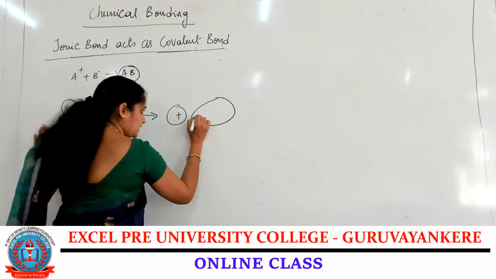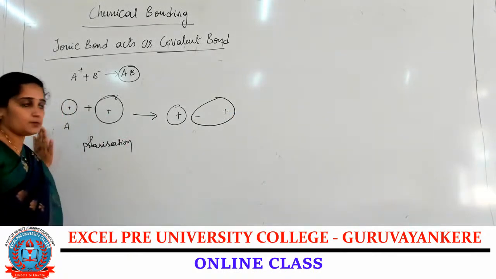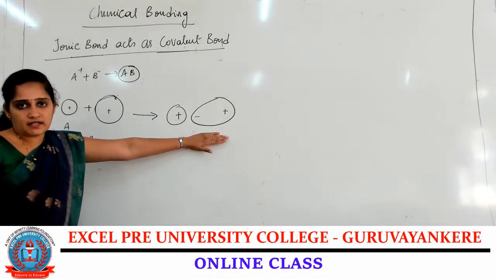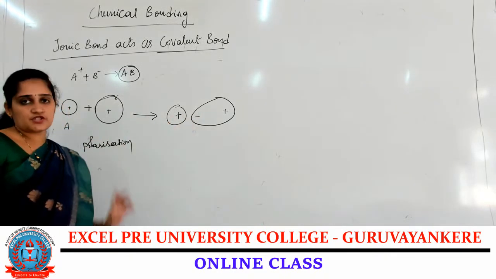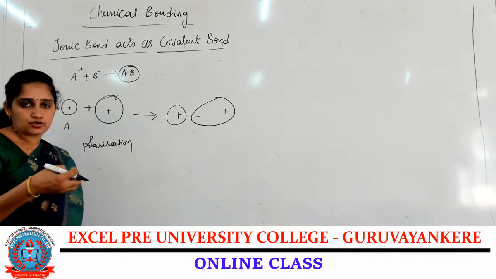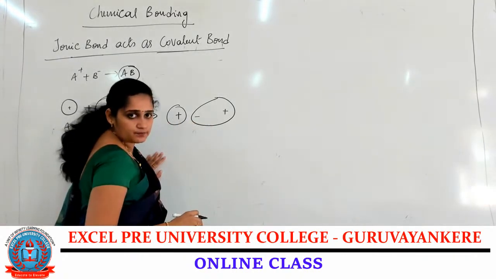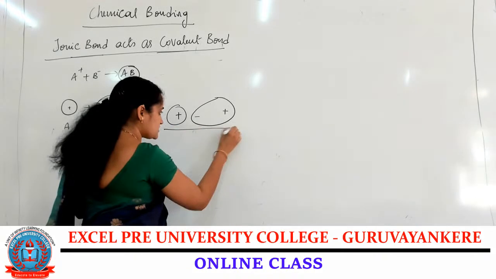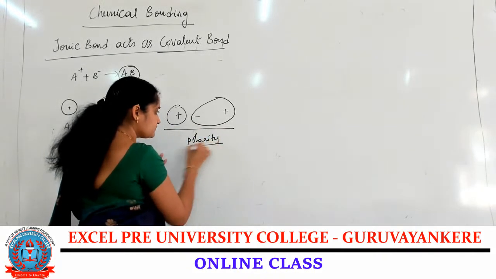Negative charge over here, positive charge over here. Due to the polarity of the positive ion, it attracts the electron towards itself, so that polarity occurs between these two.